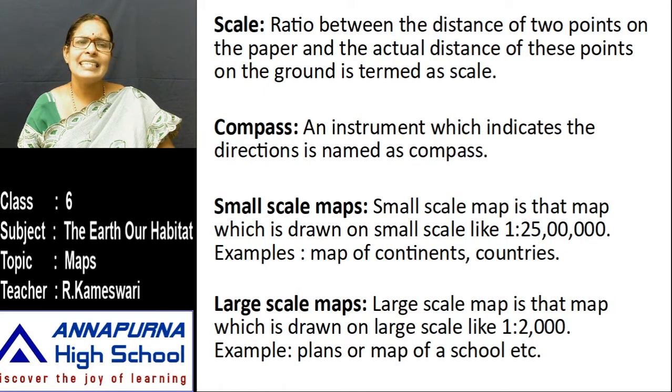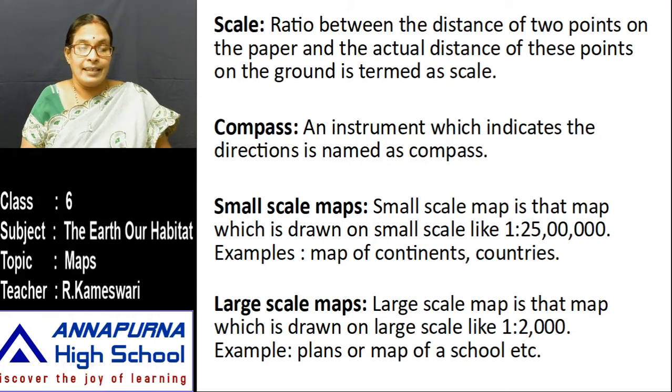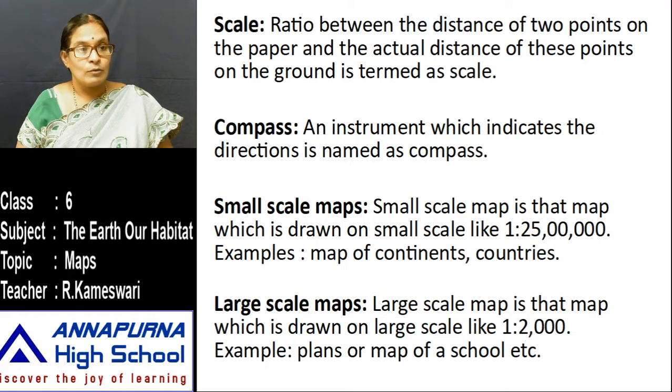Next, scale. Scale is the ratio between the distance of 2 points on the paper and the actual distance of these points on the ground. How can we locate all the areas on this earth? How can you draw all these things upon a small piece of paper? It is not possible. At that time, what should we do? You reduce all those things.